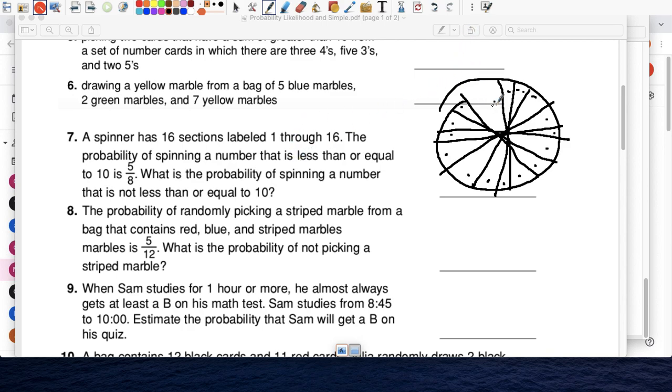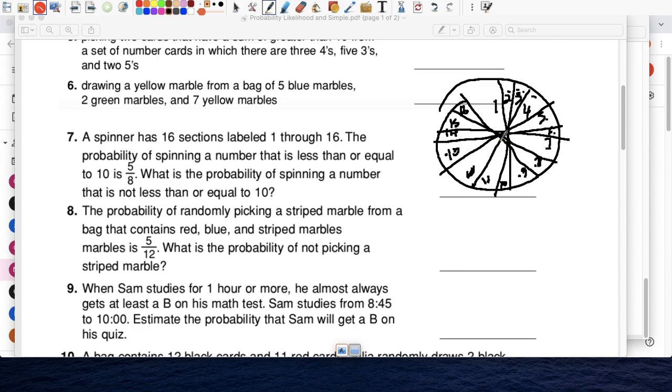And with numbers 1 through 16. 16 sections. The probability of spinning a number less than or equal to 10 is 5 over 8. Okay. What's the probability of spinning a number that is not less than or equal to 10?